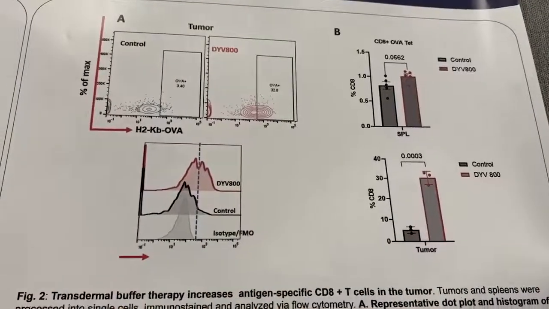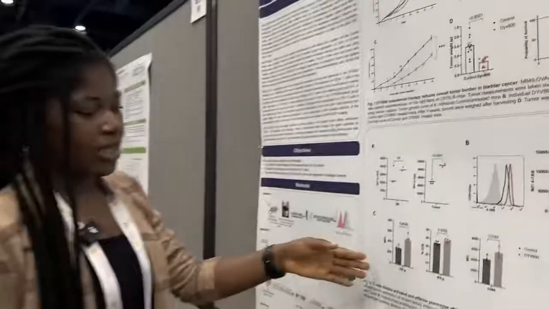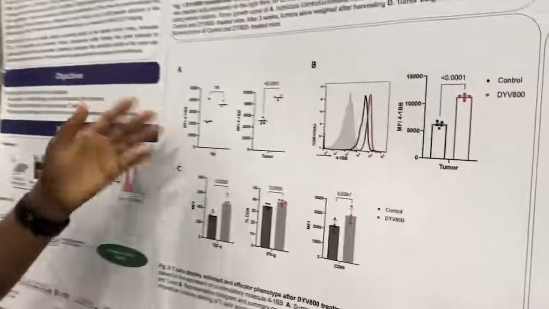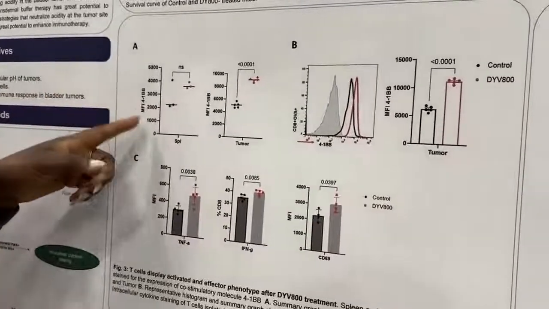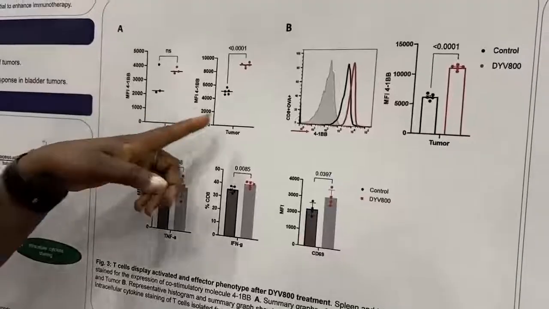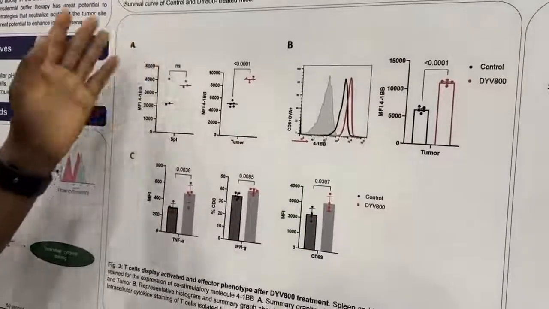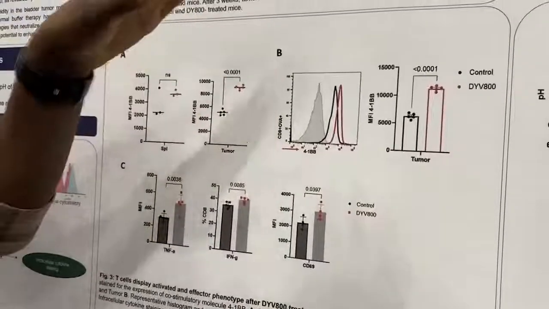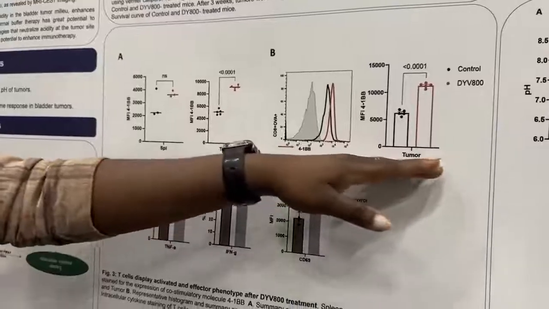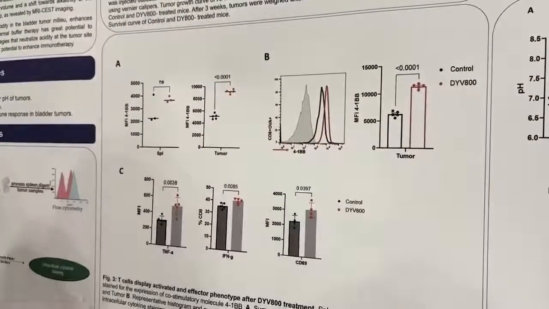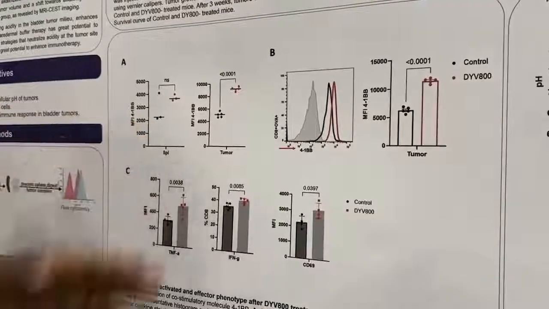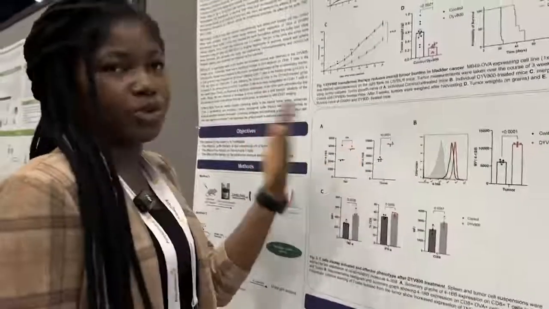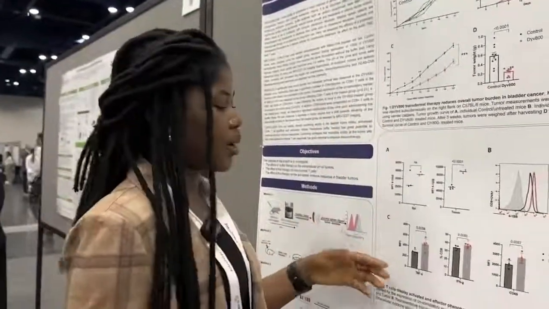And finally, we see that these differences in the tetramer-positive cells are significant in the DIVE group compared to the control groups. Also, we wanted to look at the activation status of these CD8 T cells in the tumor, and we see that they express 4-1BB in the tumor, and this difference is not seen in the spleen. Our antigen-specific CD8 positive T cells also express this stimulatory molecule 4-1BB, which is an important marker for activation. It helps prolong durable CD8 T cell responses in our mice.